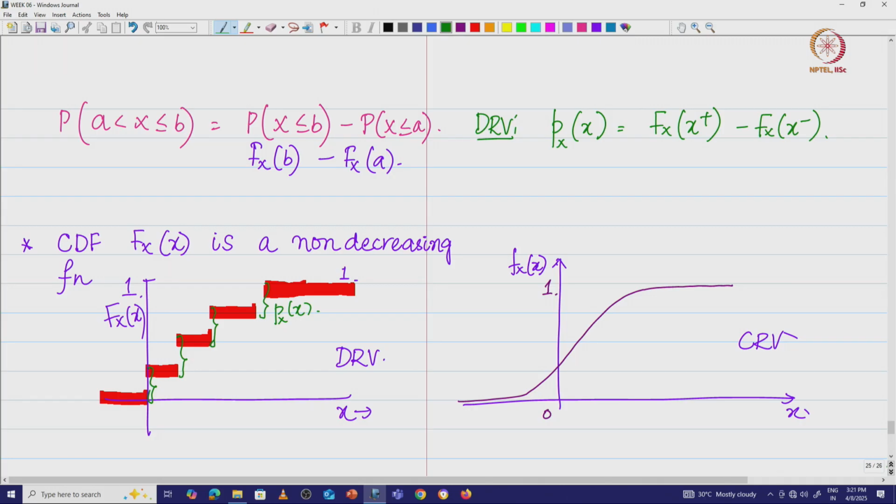And what we see is, if there is no discontinuity, I mean if the function is continuous, then the probability mass function is basically 0.